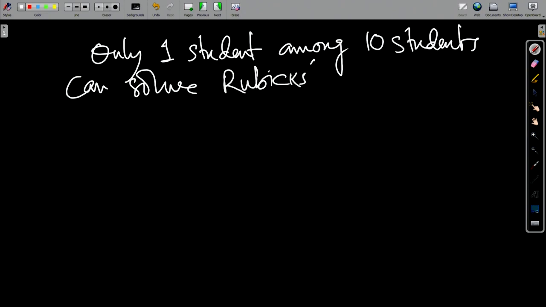How is it spelled, Rubik's cube? Rubik's, I think there is no K. Rubik's cube. So only one student, one among 10 students can solve Rubik's cube.